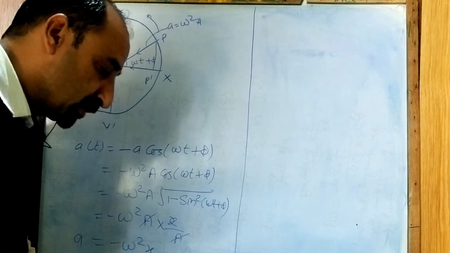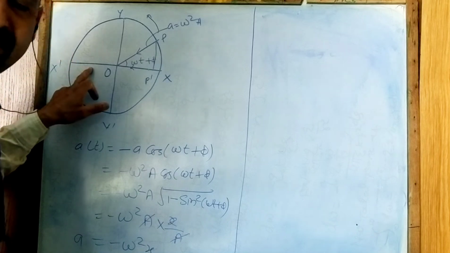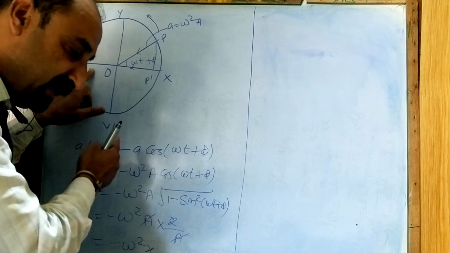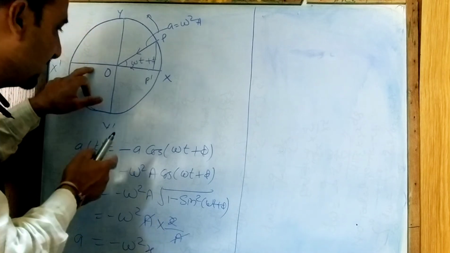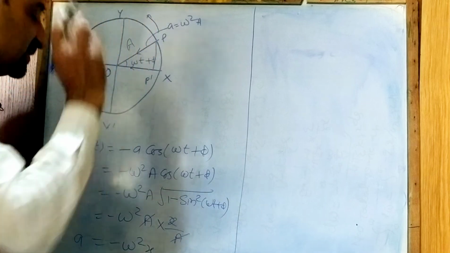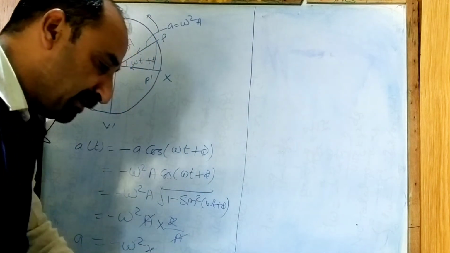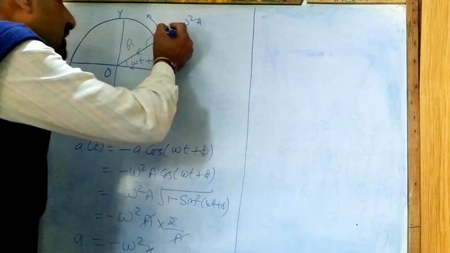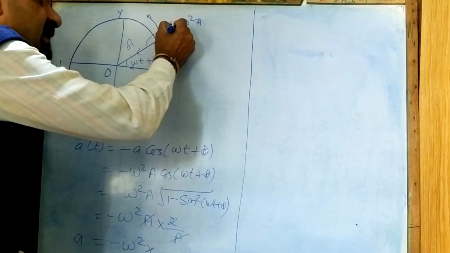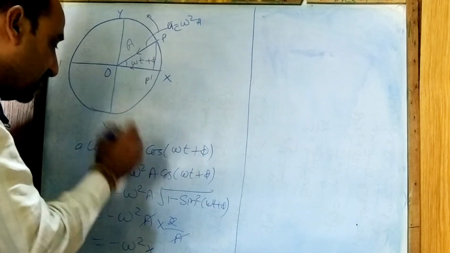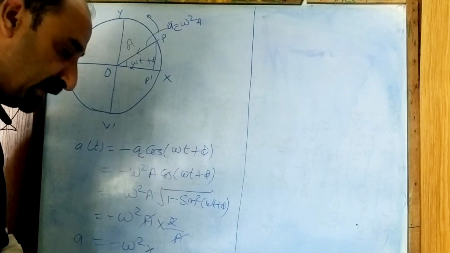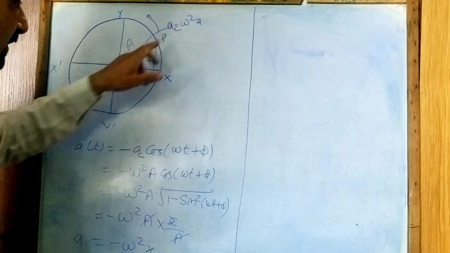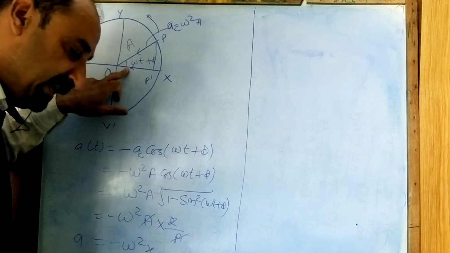Consider a particle moving with angular speed omega in a circle of radius capital A. The particle has a centripetal acceleration, which I have written as AC. As the particle is moving, its magnitude is omega square A, and the angle is omega t plus phi.